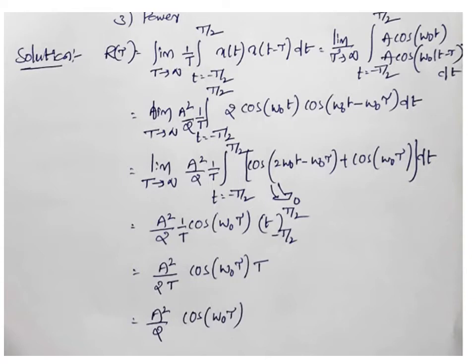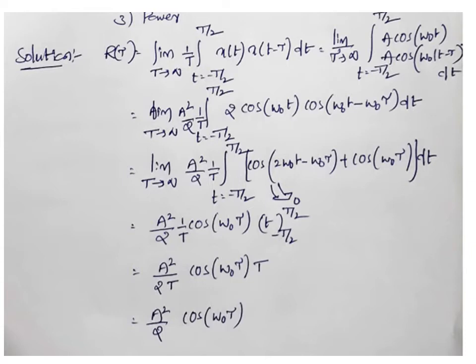A square by 2t cos of omega naught tau integral. We are doing the integration for now what? 1 with respect to t. So integration of 1 with respect to t is small t, and the limits are minus T by 2 to plus T by 2. If you substitute the limits, you will get capital T. That capital T in the numerator will be cancelled by the denominator capital T. You will get A square by 2 cos of omega naught tau. Okay, this is the autocorrelation function.